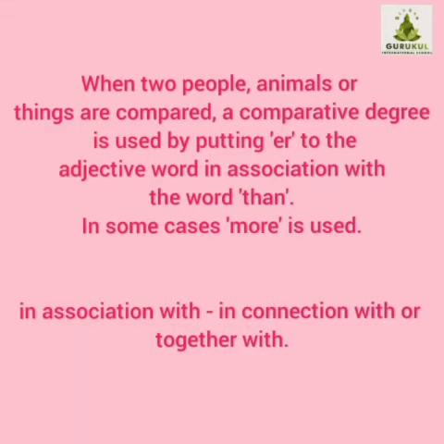When 2 people, animals or things are compared, a comparative degree is used by putting er to the adjective word in association with the word than. In some cases, more is used. In association with means in connection with or together with.